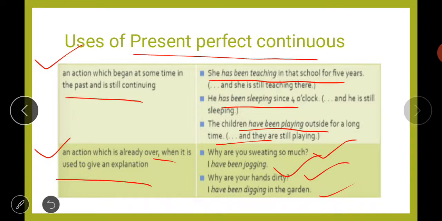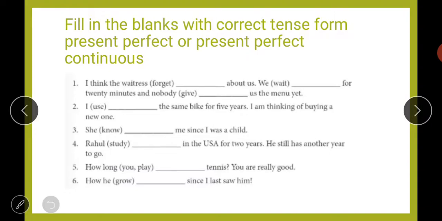Now students, here is an exercise. Fill in the blanks with the correct tense form, present perfect or present perfect continuous. Which form of verb will we use? Let us check that now. First: I think the waitress forget about us. We wait dash for 20 minutes and nobody gave us the menu yet.